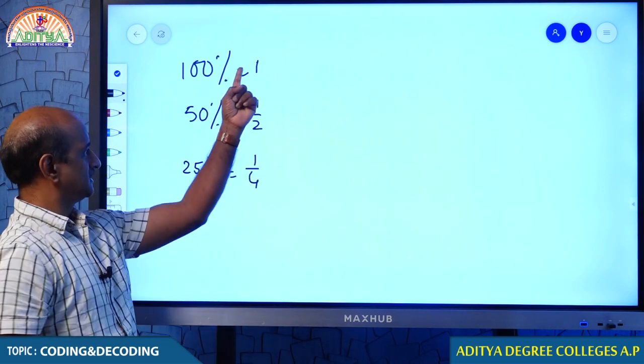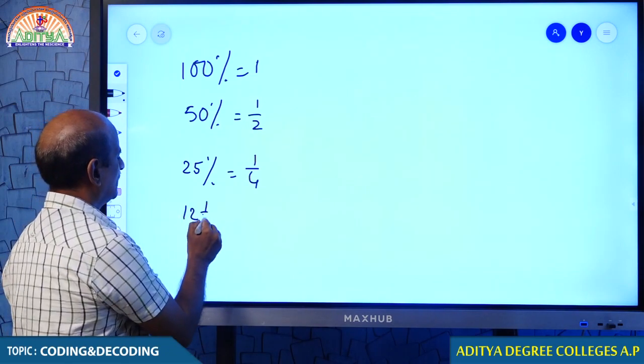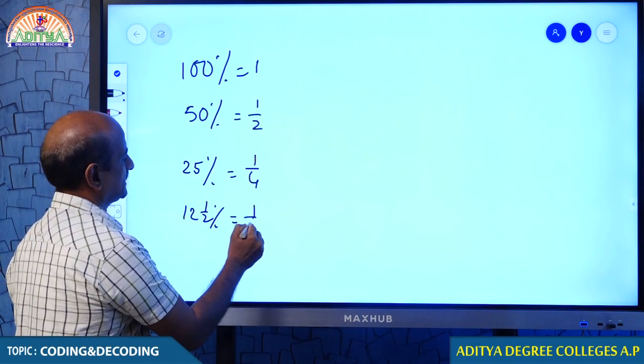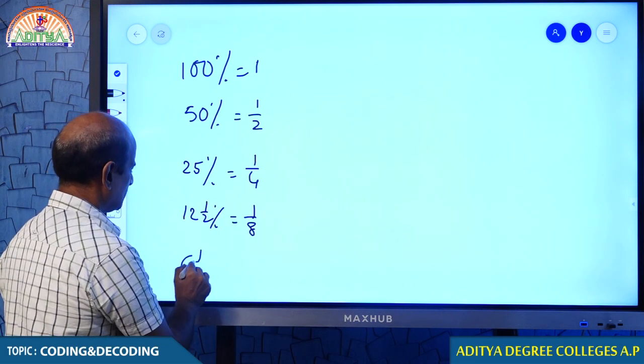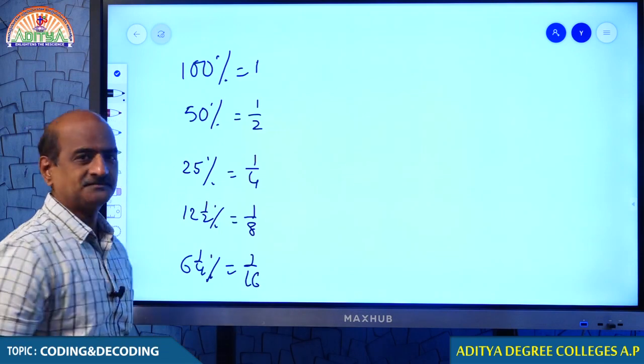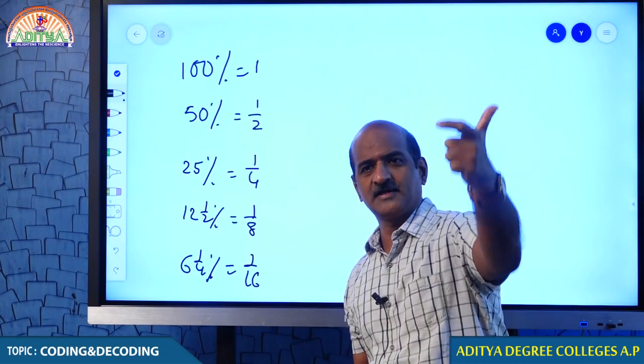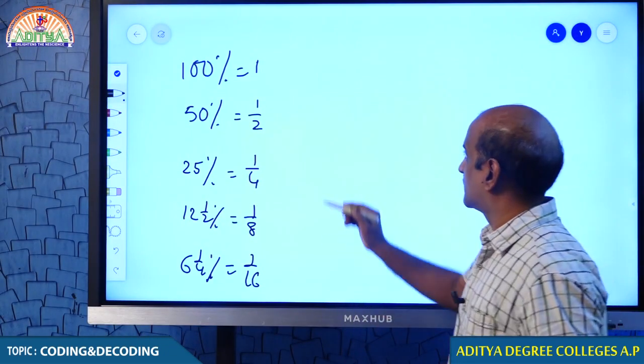Could you see that? The fraction becomes half, and 12.5% is 1 by 8. 6 1 by 4% is 1 by 16. Every time we are taking half of the fraction: 100, 50, 25, each is half of the previous.